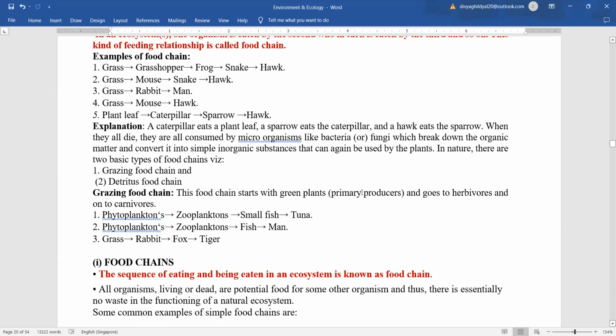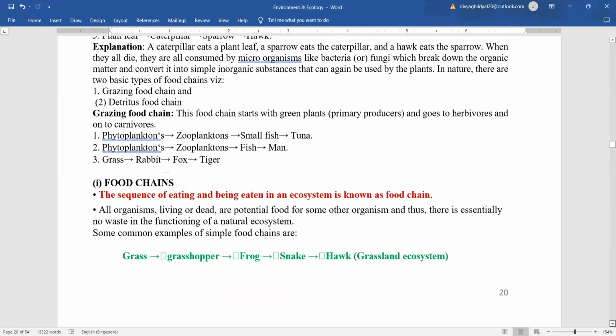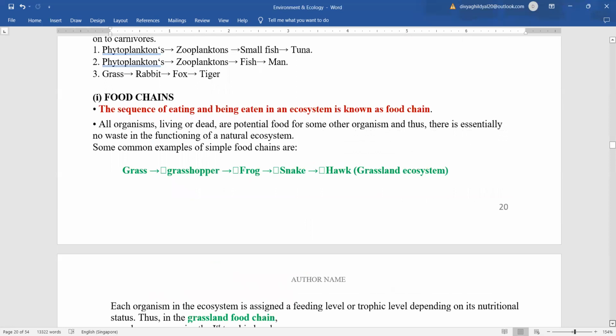It is a gift of nature, and green plants are consumed by almost all living beings on earth, and then it goes to the herbivores and on to the carnivores, like rabbit eats grass, fox eats rabbit, tiger eats fox. So the sequence of eating and being eaten in an ecosystem is known as food chain.